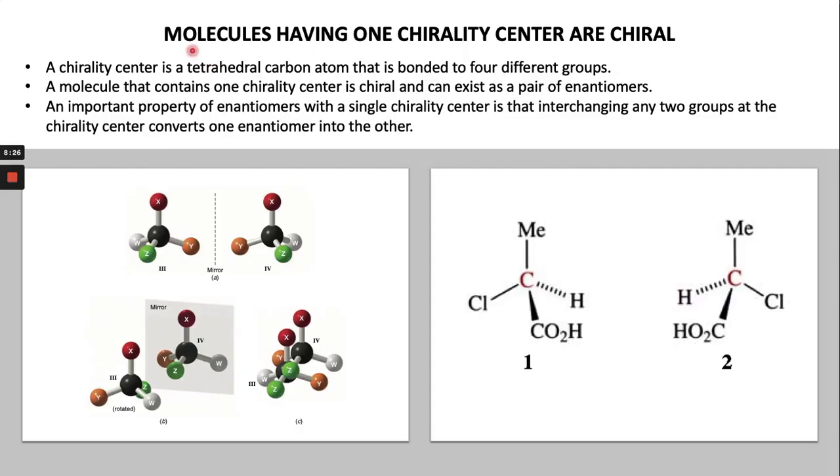So a molecule having one chirality center is called chiral. For example, chiral centers are the tetrahedral carbons bonded with 4 different groups. You can see this one, for instance: this is the carbon with X, W, Z, and Y. So this is one of the chiral molecules, and this is a mirror image of that one.